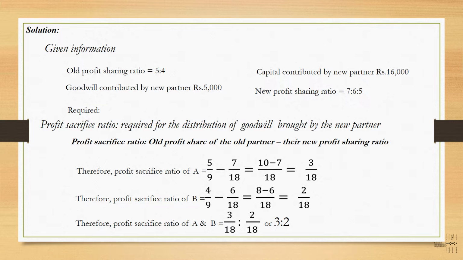See here, old profit sharing ratio is 5:4. So therefore for A, 5/9 minus 7/18. See, the sum of this is 18. So the answer is 3/18. Next, for B, his share is 4/9 minus 6/18. That is 8 minus 6, which is equal to 2/18. And the profit sacrifice ratio of A and B taken together comes to 3:2.